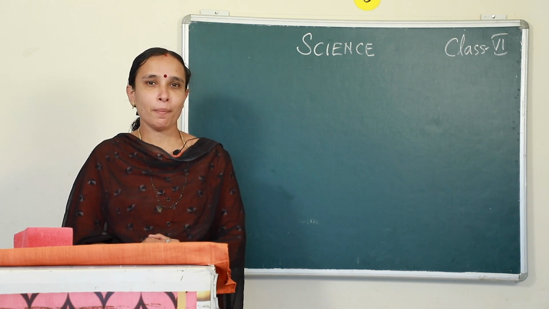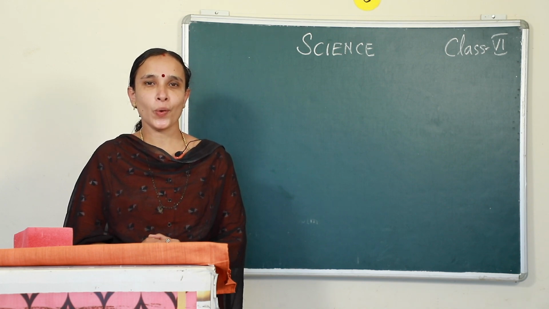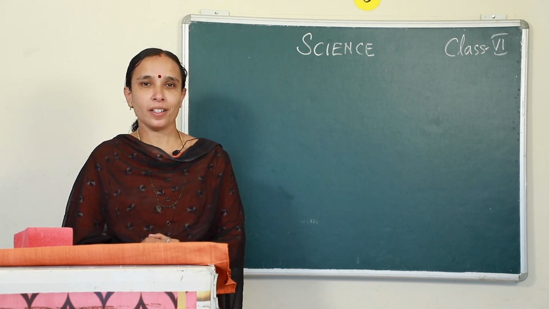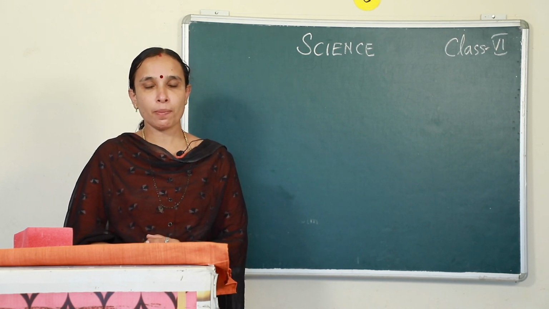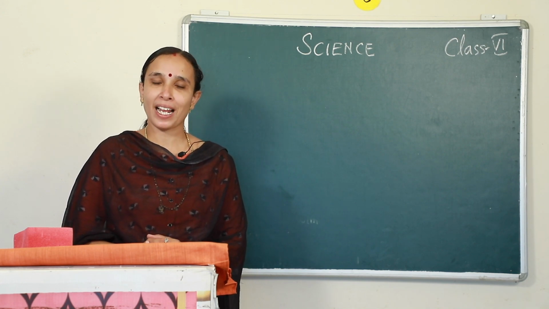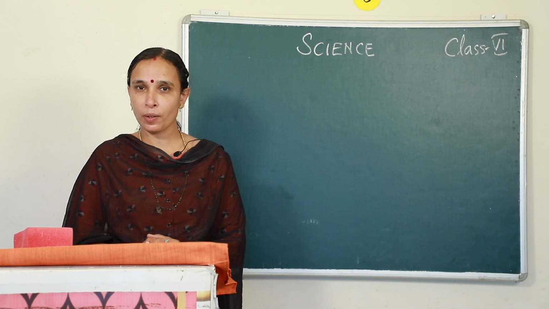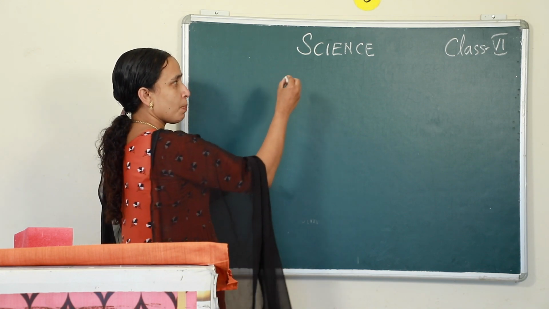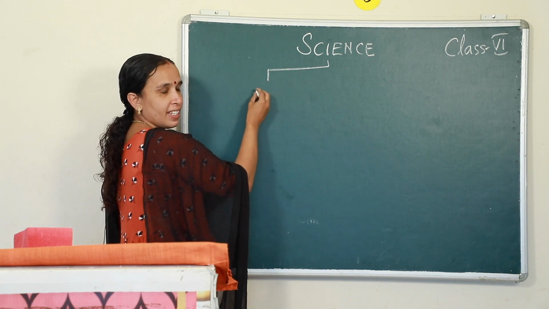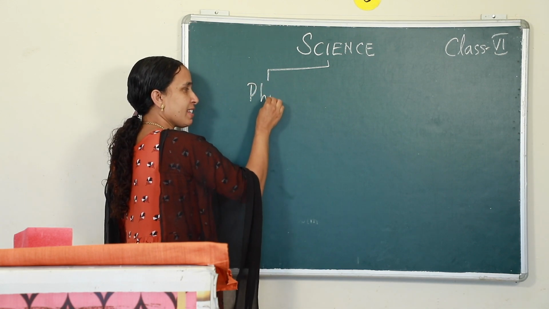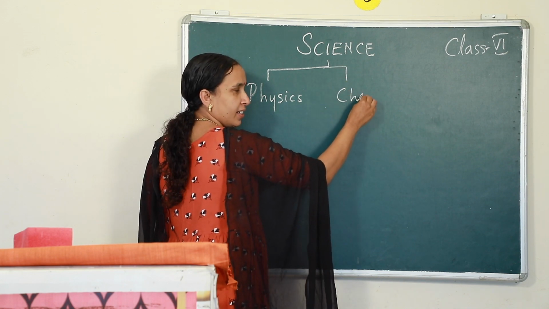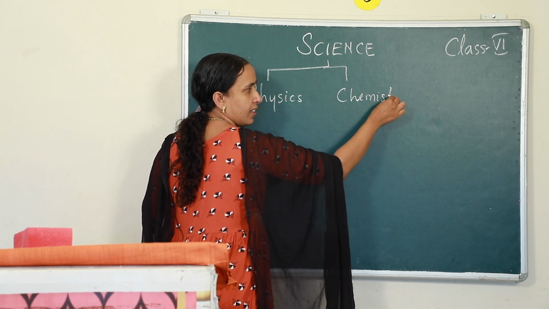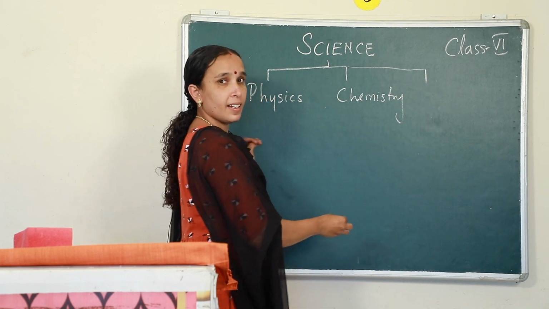But now we are studying science in much more detail. That means science has been split into 3 branches. Do you know? Science is split into 3 branches now: physics, chemistry, and biology.